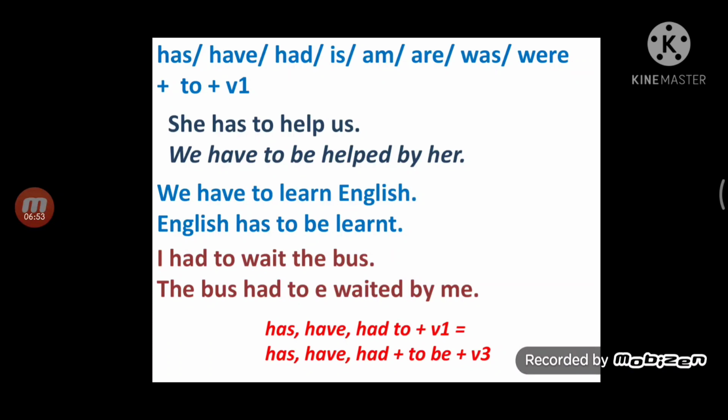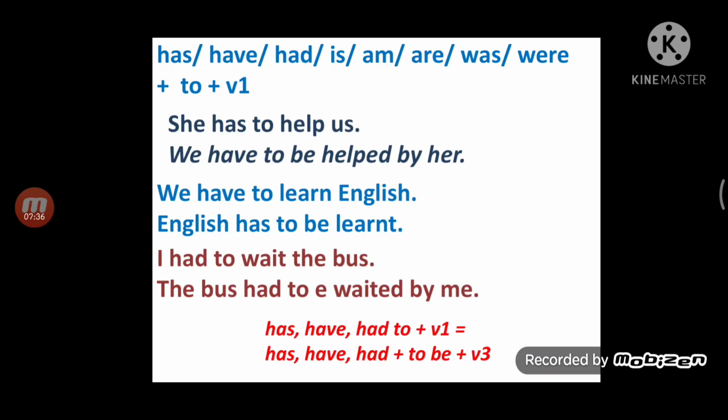Now the next rule is, if your active voice sentence contains have, has, had, am, is, are, was, were plus infinitive plus V1, then how does passive voice take place? She has to help us. Take us first. So "us" is converted into "we": We have to be helped by her. So if we have any auxiliary verb in active voice followed by an infinitive, then we have to convert it into passive voice by taking that auxiliary verb plus to be plus V3.